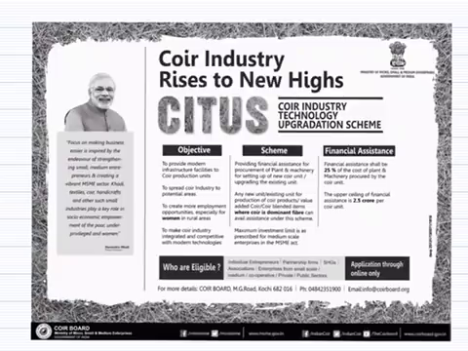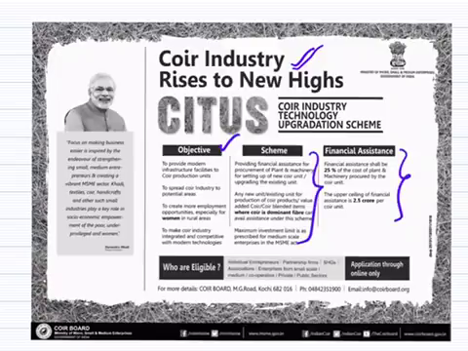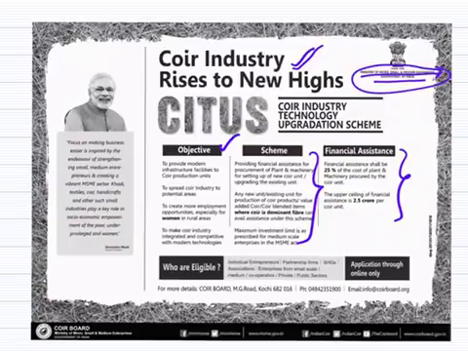The next thing, this is the advertisement. Why are such advertisements important? Here you get all the required details like objectives, what the scheme consists of, what the financial assistance is, everything will be given. And the ministry too you get to know through these advertisements. That's why you need to be very careful when you go through the newspaper. Whenever the government advertises its schemes or programs, go through them very carefully, because we have visual memory wherein we can remember or associate these programs through images.